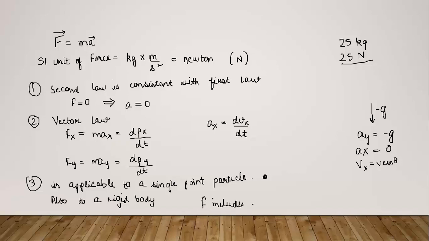F includes only the external forces on the body. Internal forces are not to be included. Now, another important thing is that the second law of motion is a local relation. Local relation means that the force F at a point in space at any instant of time is related to the acceleration at that point and at that specific time.